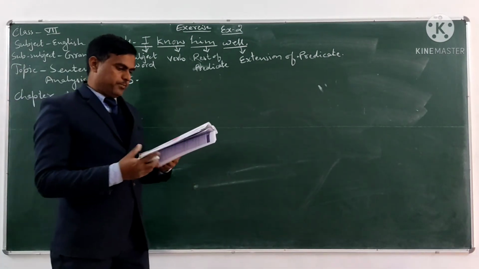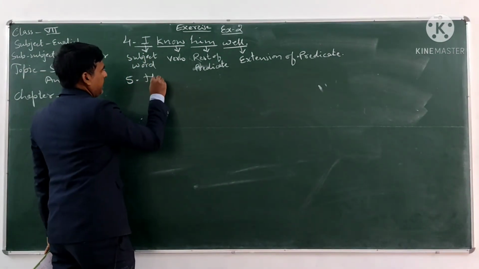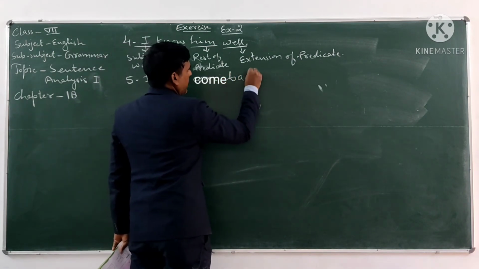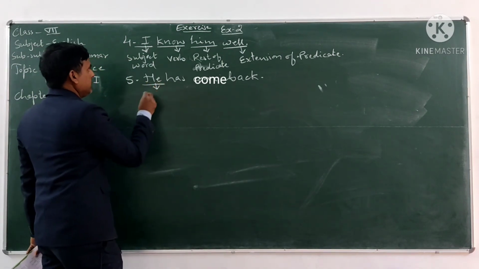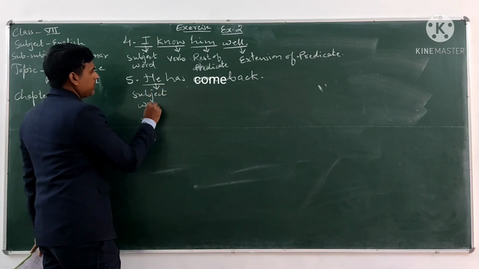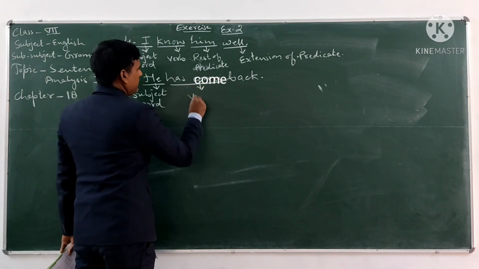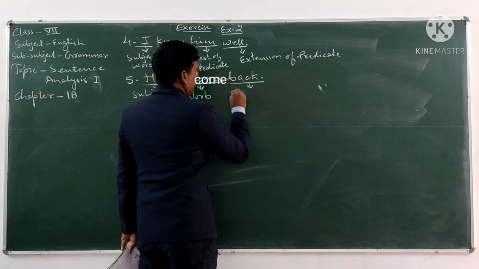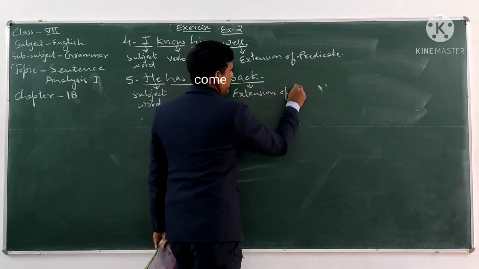Sentence number 5 is he has come back. In this sentence, he is the subject word, has come is the verb, and back is the extension of predicate.